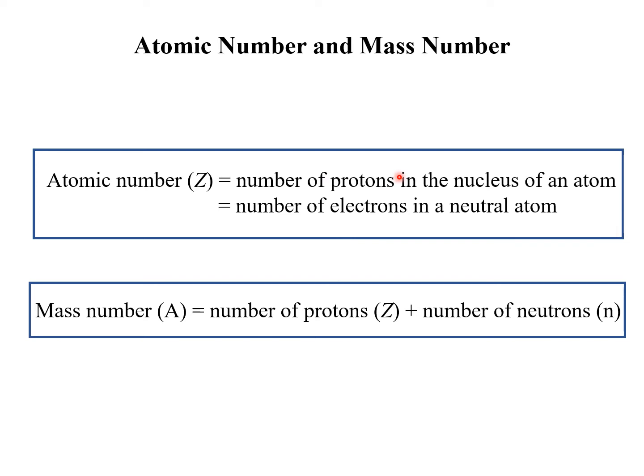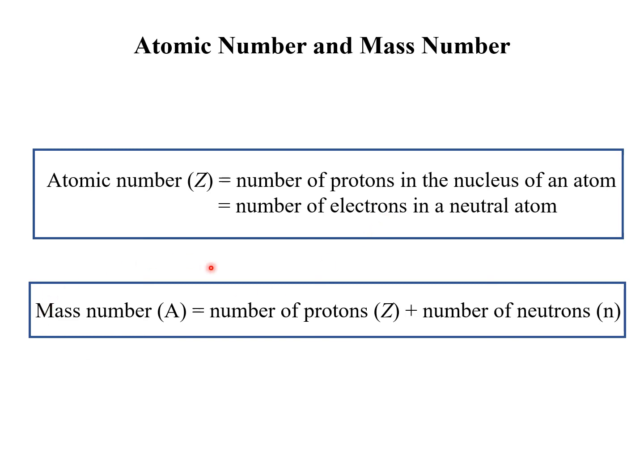Protons are positively charged entities and they are in the nucleus. For any neutral atom, to balance the electrical charge, the number of protons will be equal to the number of electrons. Atomic number, which we represent by Z, is equal to the number of protons in the nucleus of an atom. And we can also say it is equal to the number of electrons in a neutral atom. It has to be a neutral atom, because if the atom is charged, then these two numbers, the number of electrons and the number of protons, won't be the same.